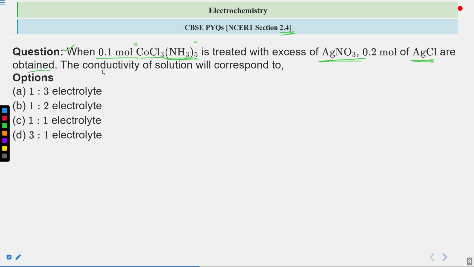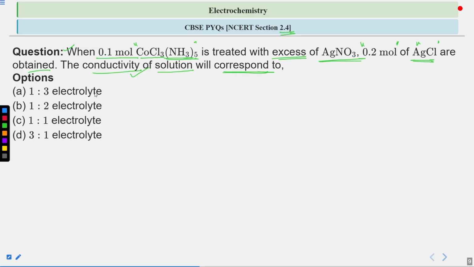Understand the question: when this quantity of compound reacts with excess AgNO3, 0.2 mole of AgCl is the product we obtain. You have to tell the conductivity of the solution.